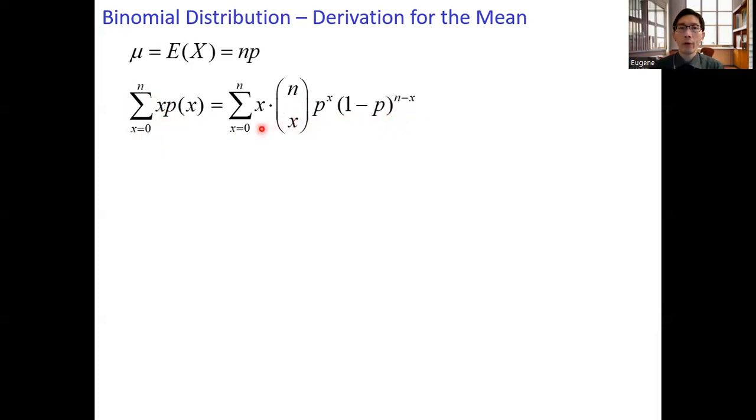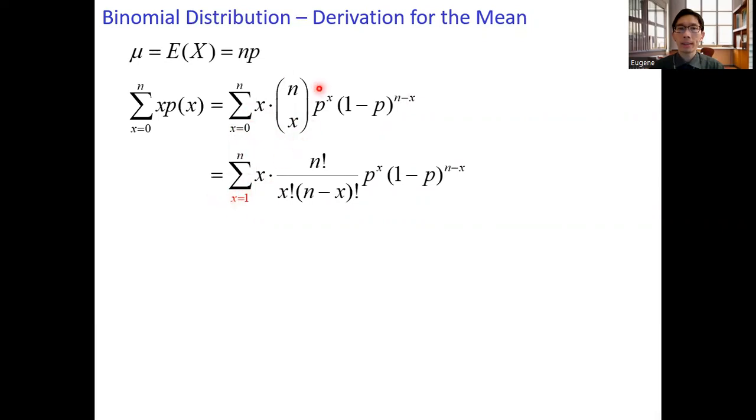And here, for x equals 0, which is the first term in the expression, the whole term equals 0. So instead of starting at x equals 0, we can replace it by x equals 1.